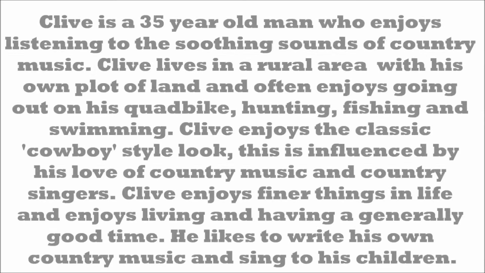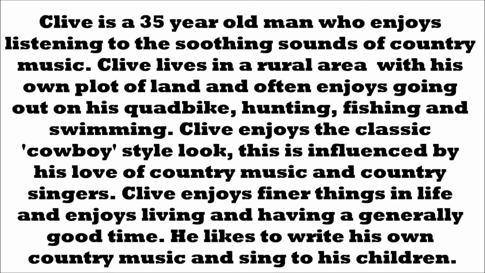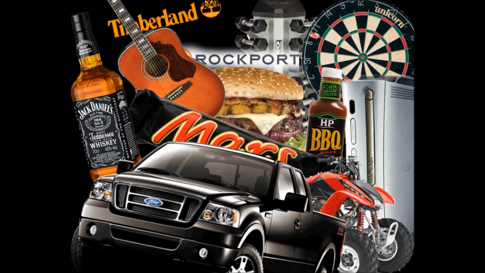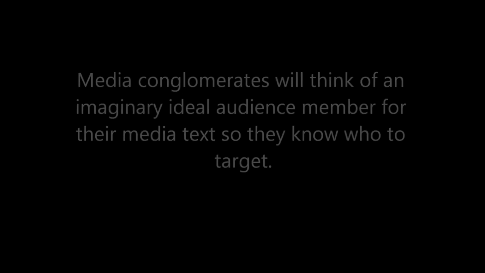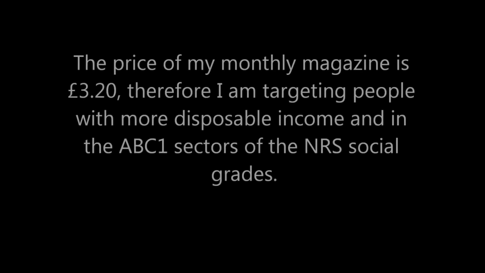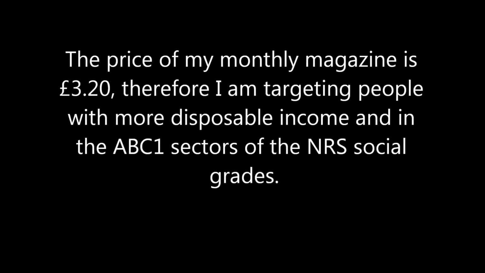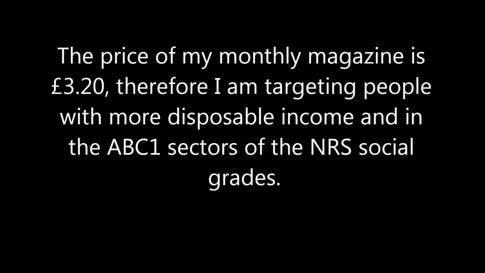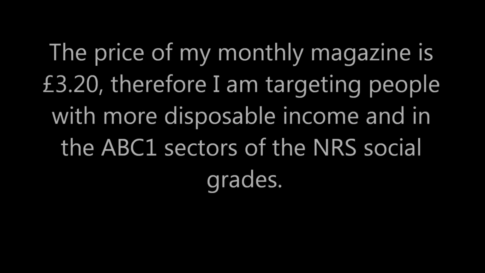This is a small passage for my ideal reader of my magazine that I created, and this is a collage of all the things that would be advertised within my magazine on what the readers would like. This relates to Ien Ang's imaginary entity theory, where conglomerates think of an imaginary ideal audience member for their media text. The price of my monthly magazine is £3.20, therefore I am targeting people with more disposable income and in the ABC1 sectors of the NRS social grades.